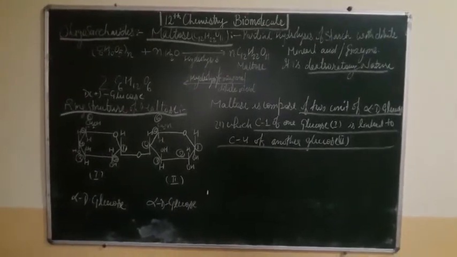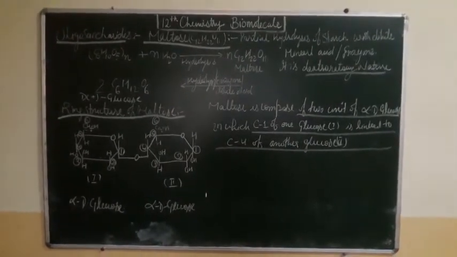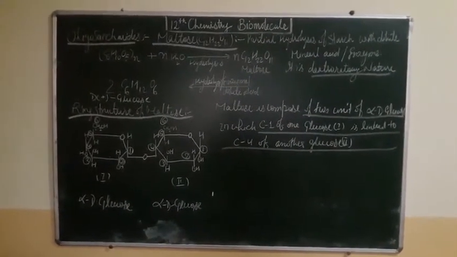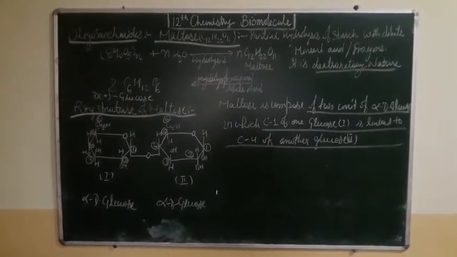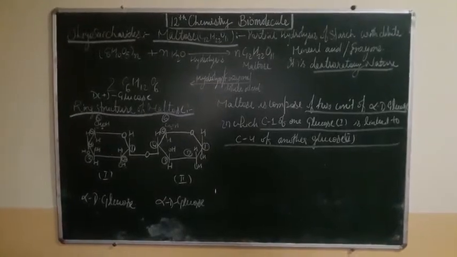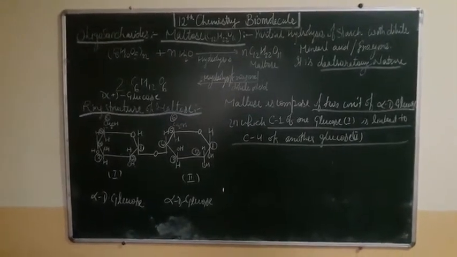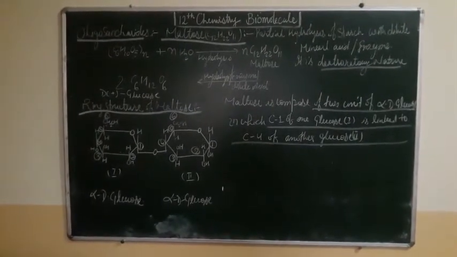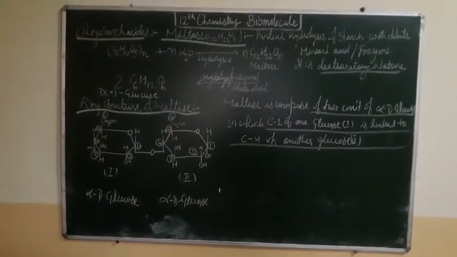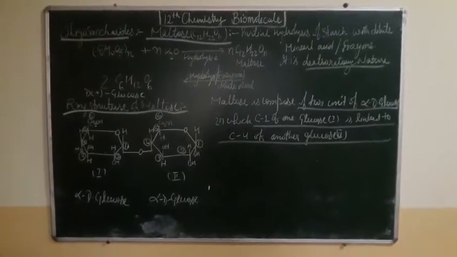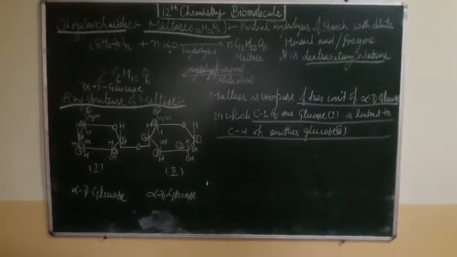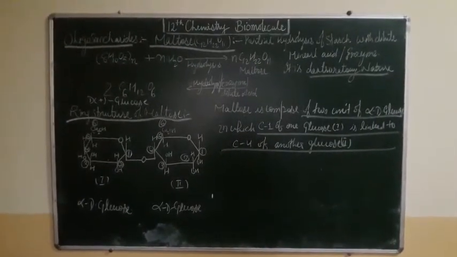So today we start with the organic section, the unit on biomolecules. Last time we studied carbohydrates, and you all know that carbohydrates are classified into three categories. First is monosaccharides, second is oligosaccharides, and third is polysaccharides. Last time we discussed monosaccharides, and today we start with oligosaccharides.